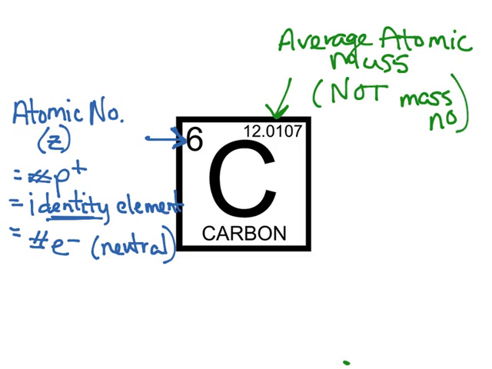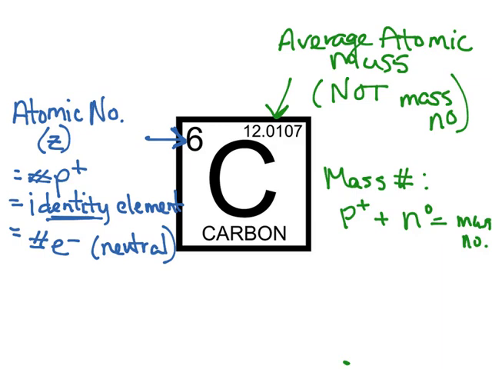The mass number is something totally different. So what is the mass number? The mass number is the total number of protons plus the total number of neutrons. In other words, it's going to tell us the total mass of the nucleus. Because remember, we don't really look at the mass of the electrons. We're only looking at the mass of the protons and the neutrons to determine the mass of an atom. So that's going to be our mass number.